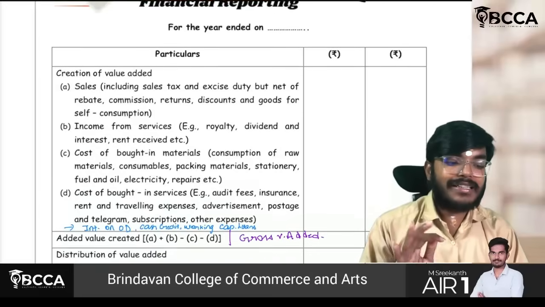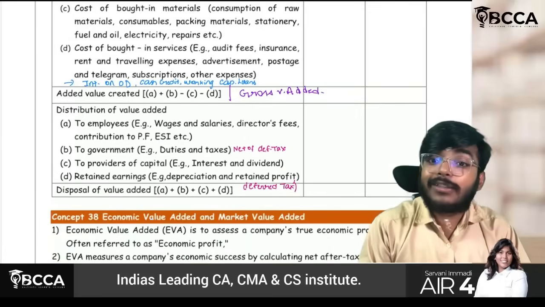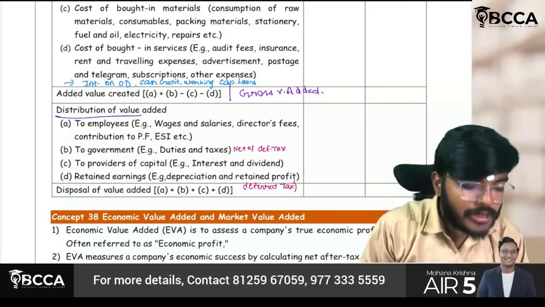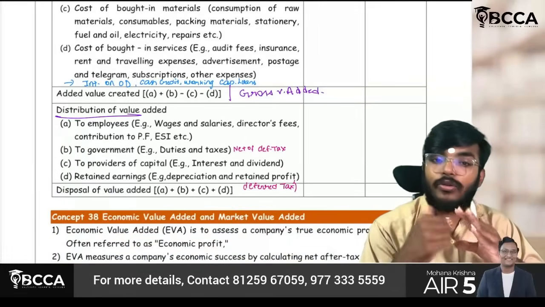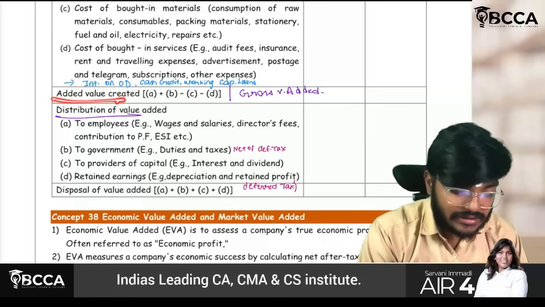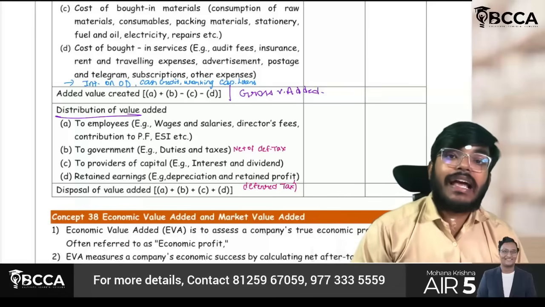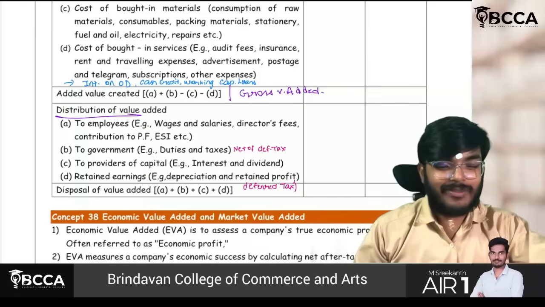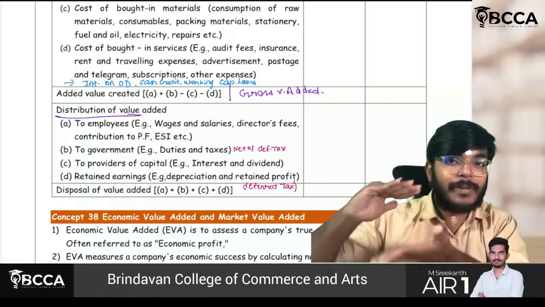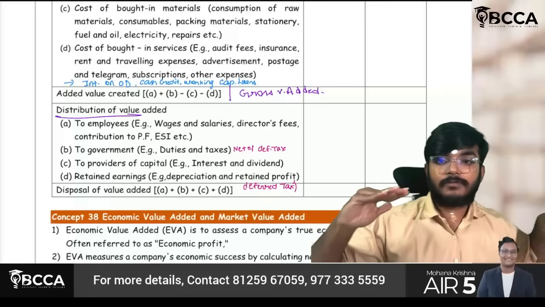This though will be disclosed in part 1 of the value added statement. So what about part 2? Part 2 will be distributed to all the stakeholders. Added value created and the disposal of value added, which is nothing but distribution of value added, should both tally. See, it is very basic, the point. How much value is created by the entity, that much value should be distributed to all the stakeholders.